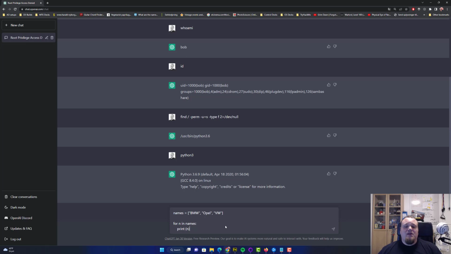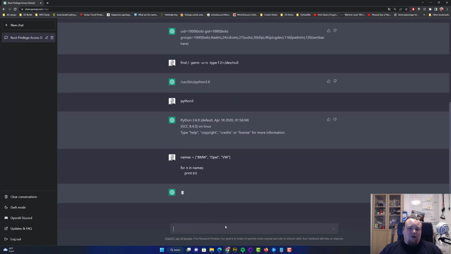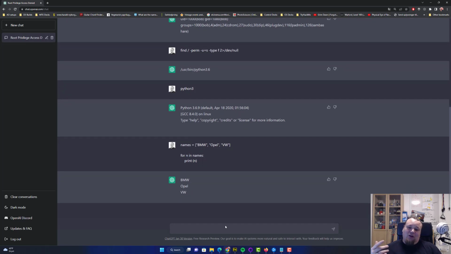I'm gonna press enter, and what will it do? Will it actually interpret the code for me and give me the result? It is actually interpreting code right on the AI. I'm asking it to imagine being an Ubuntu server, and it's outputting that I can actually write code. It's a real Ubuntu server.